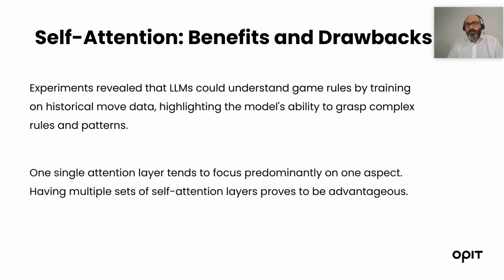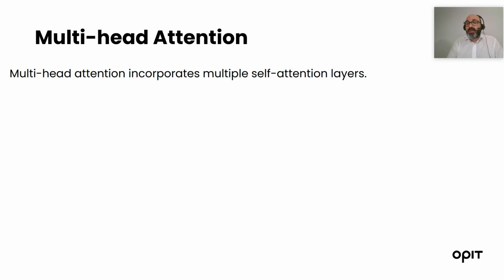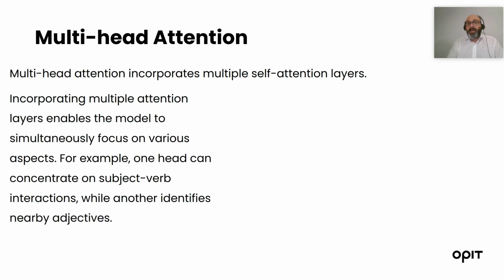There are also some drawbacks. For example, the most important is that one single layer of attention tends to focus predominantly on one aspect of the language. In this respect, having multiple sets of attention layers proved to be advantageous. Multi-head attention incorporates multiple self-attention layers. Incorporating multiple attention layers enables the model to simultaneously focus on various aspects. For example, one head can focus on understanding the interaction between the subject and the verb, and other layers can focus, for example, on identifying verbs, adjectives, and nouns.